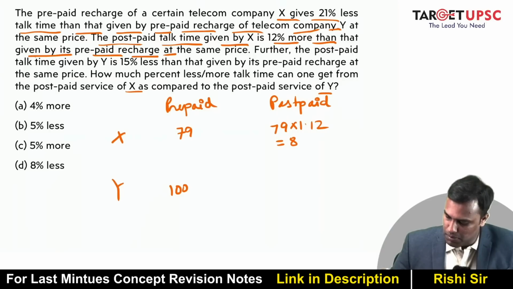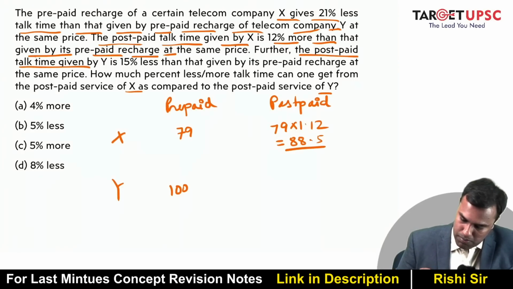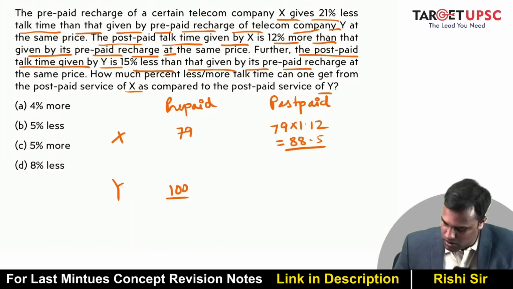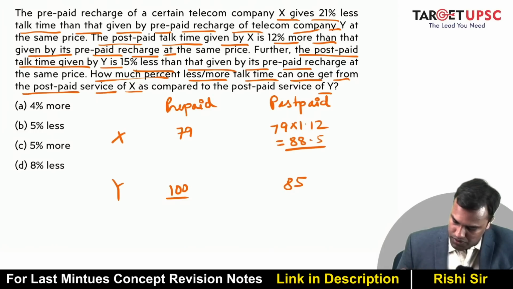So 79 plus 9.5 is somewhere about 88.5, right? Then what have they asked? Further, the postpaid talk time given by Y is 15% less than by its prepaid. So 15% less than this will be what? This will be 85, right? How much percent more or less can one get from the postpaid of service X?